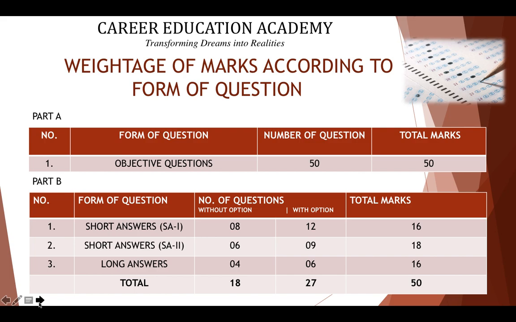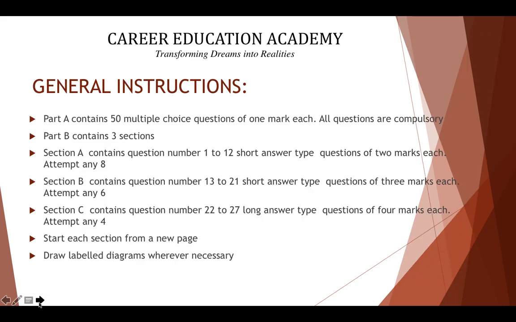So 50 marks will be theory type questions in which you have 2 marks, 3 marks, and 4 marks. 2 marks will be 8 questions, 3 marks will be 6, and 4 marks, you have to attempt 4 questions. Now, every year there is an internal option. But this year, the Gujarat board has given the liberty of overall options. Now, let us see what is the difference between internal option and overall option.